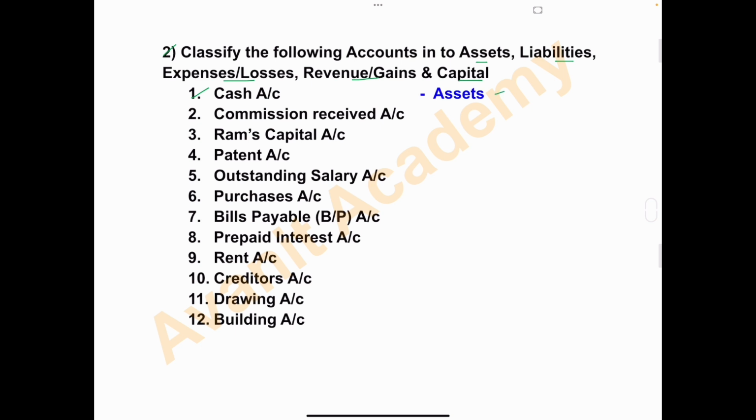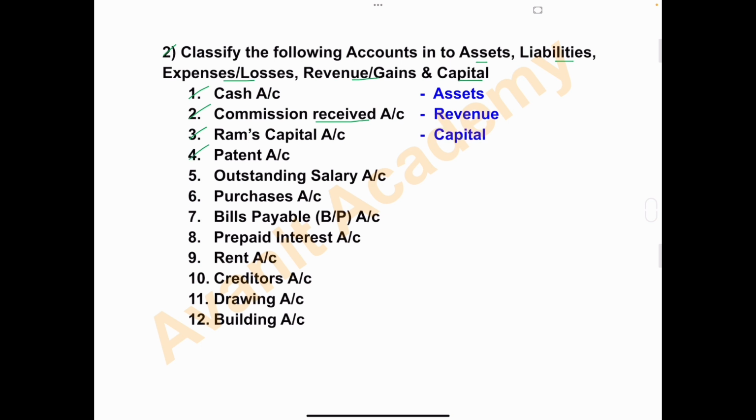Second one is commission received. Commission received. Received, it is an income or revenue. Received, we have to treat as a revenue or income of the business. Paid, payment made, it is treated as the expenses of the business. Commission received is a revenue of the business. Third one, Ram's capital account. So it is clear that Ram's capital account, we have to write capital.